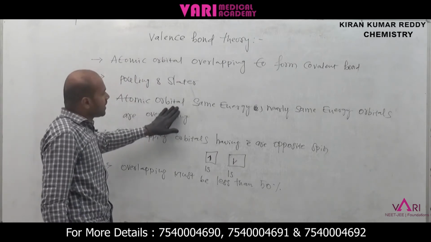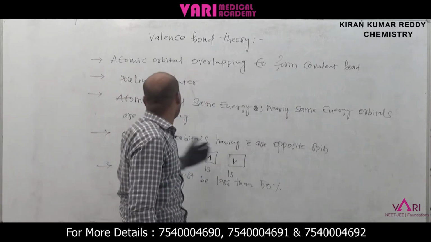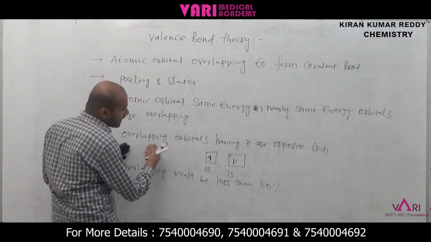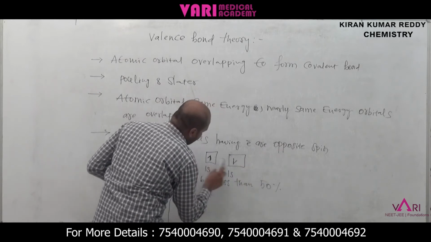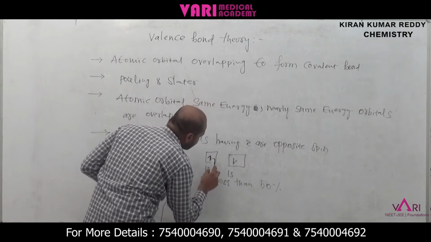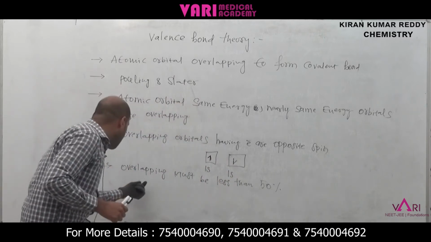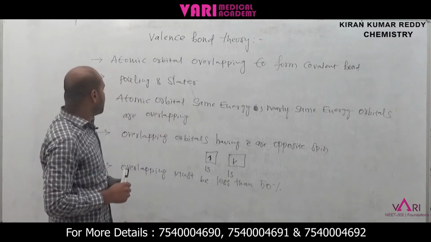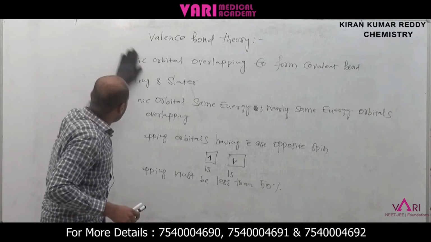Atomic orbitals of the same, or nearly the same, energy are overlapping. The overlapping orbitals have electrons of opposite spin. And the overlapping must be less than 50%. These are the important points of valence bond theory.